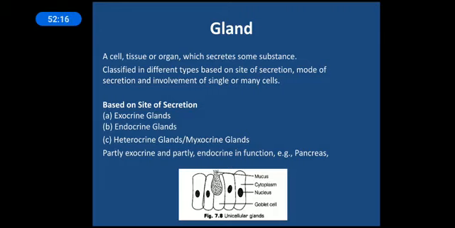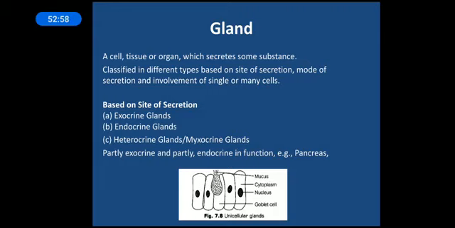Again, we will have a detailed study about these glands in the chapter on chemical coordination, which is the last chapter of your 11th standard. So based on site of secretion, it can be an exocrine gland. The exocrine glands are the glands which have a specific tubular structure called a duct, responsible for releasing the secretions from these glands. So these are called exocrine glands. For example, most digestive glands are exocrine glands, like the pancreas.